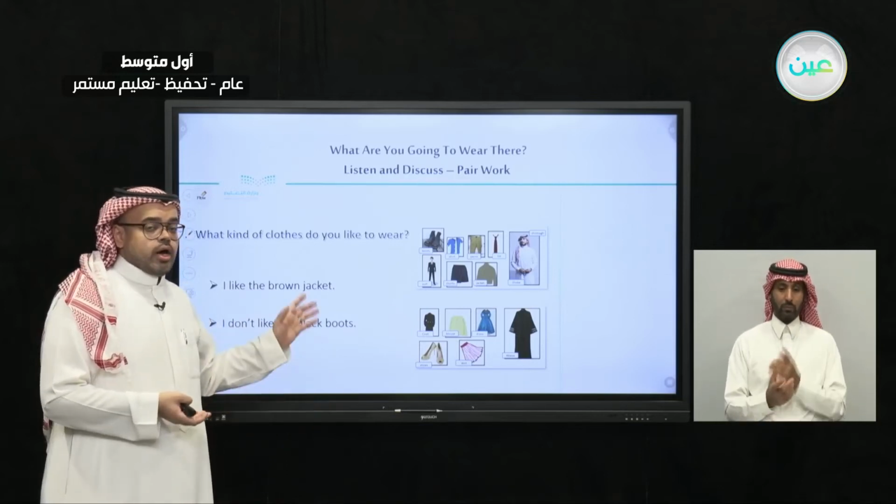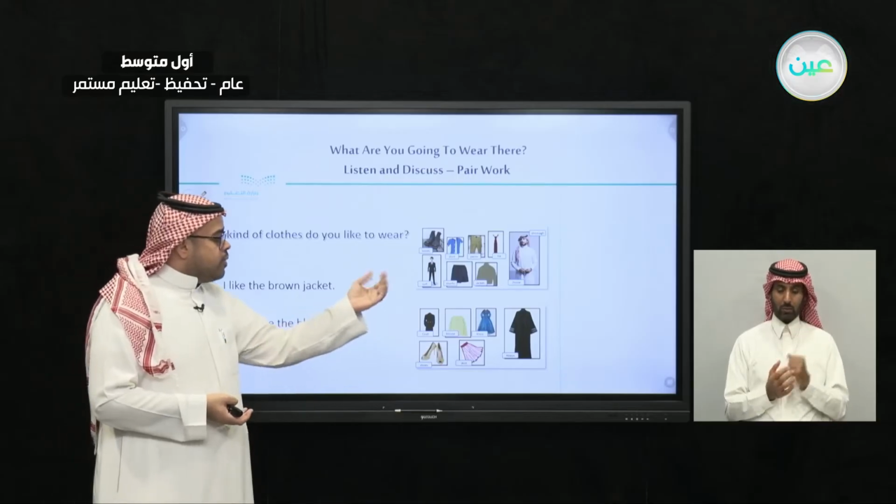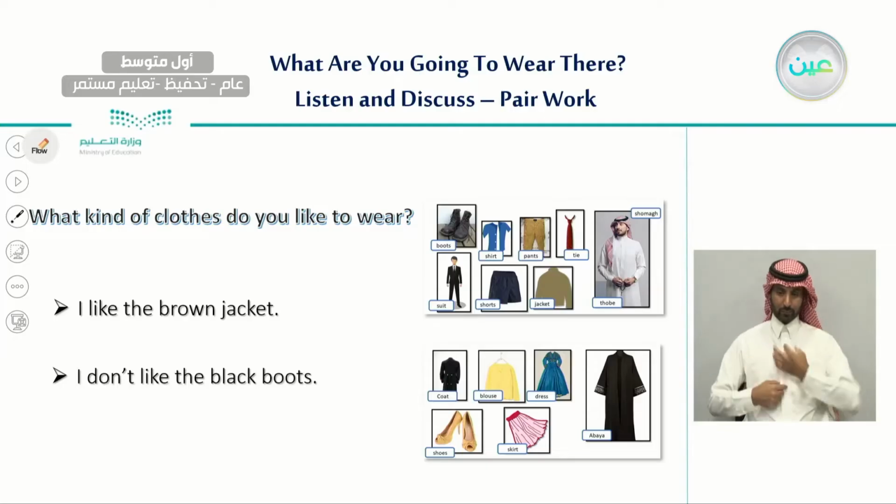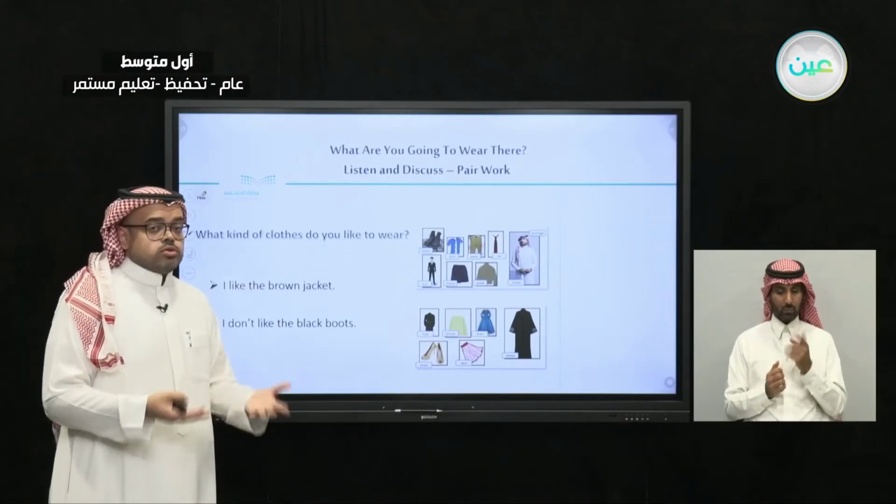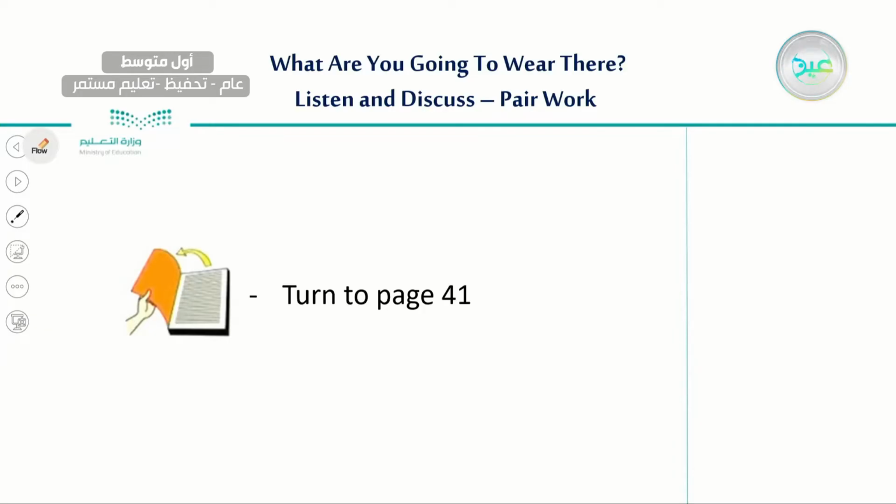You can say, I like to wear a black suit, blue shorts, or a light blue t-shirt. And also you can say, I don't like to wear a yellow blouse, I don't like to wear a pink skirt, and so on. So this is a good way just to think of the clothes that you like to wear and the things that you don't like.